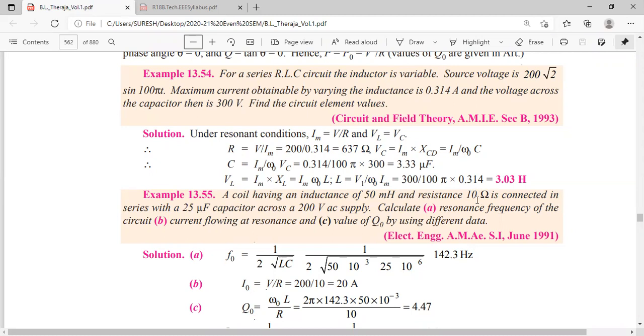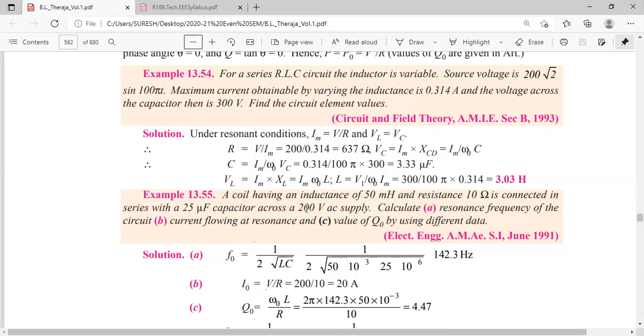R is 10 ohm. Write down R is equal to 10 ohm. C is equal to 25 into 10 power minus 6 farads.